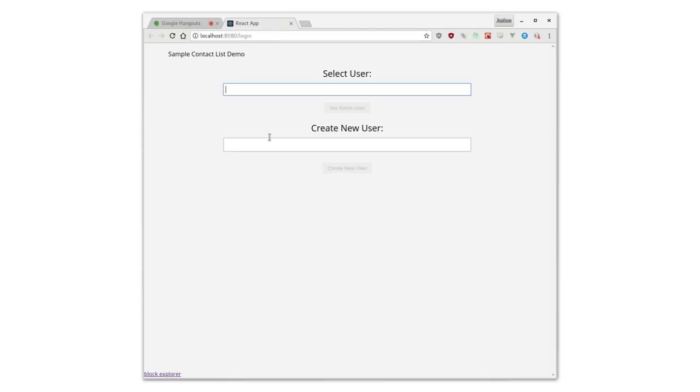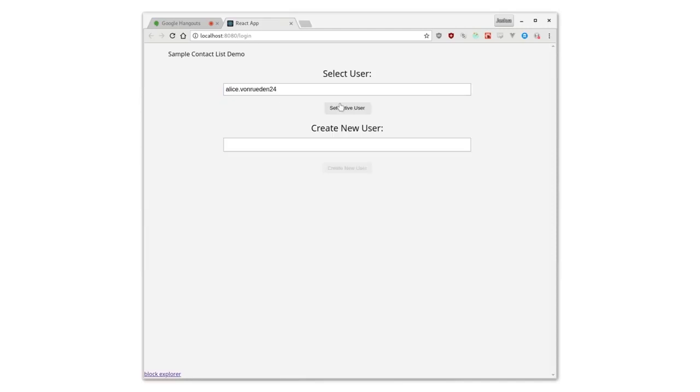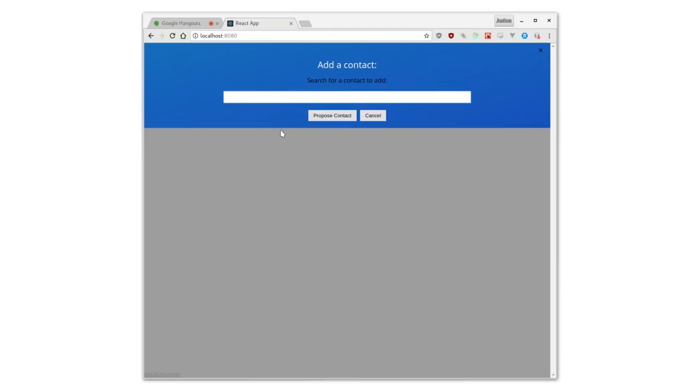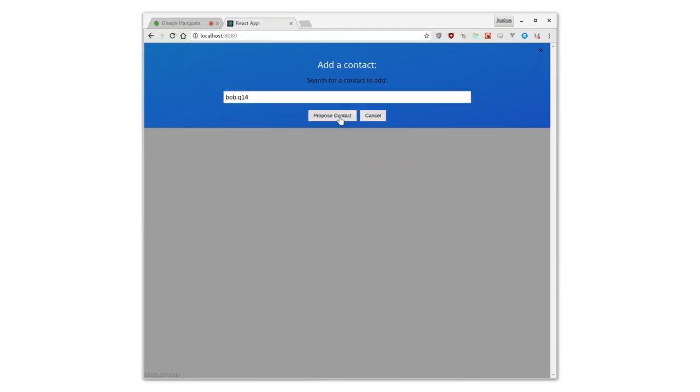So here is the contacts list app. This data is all coming off the blockchain, and we're going to log in as Alice. And Alice does not currently have any contacts. So let's fix that. Alice is going to add Bob as a contact.